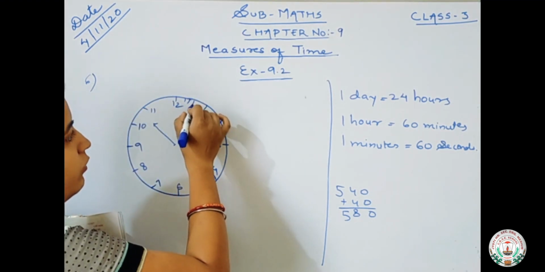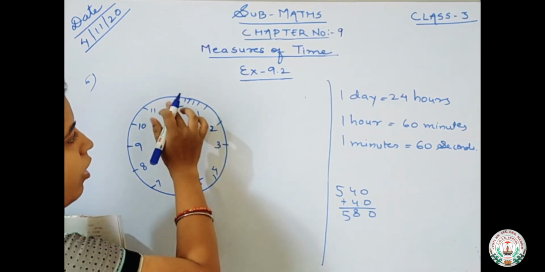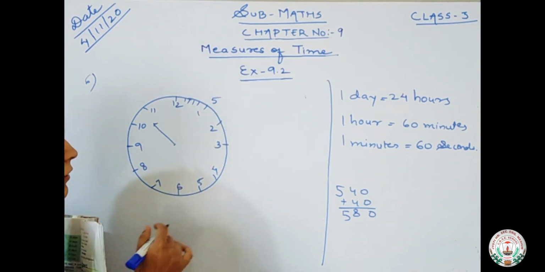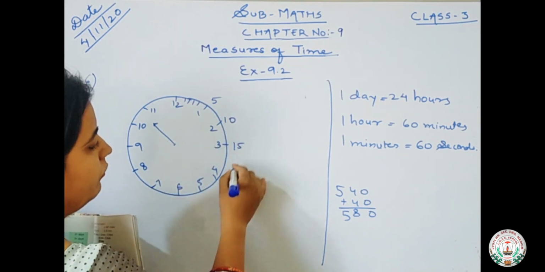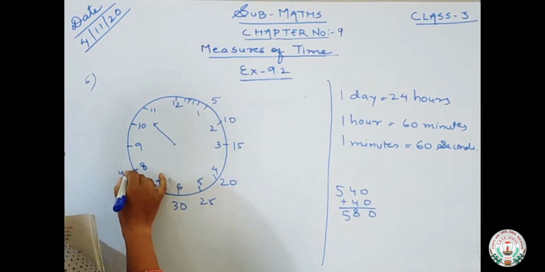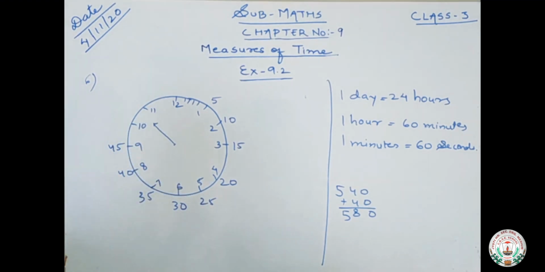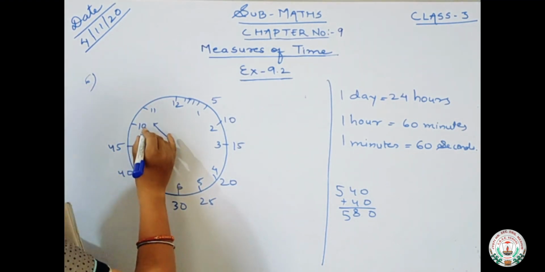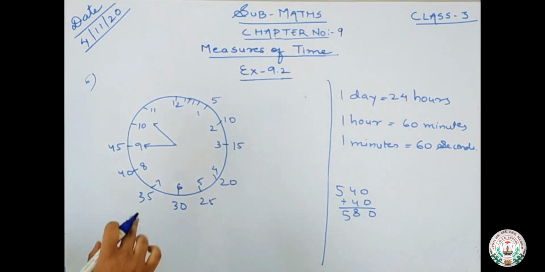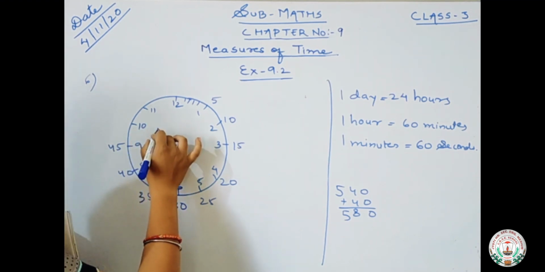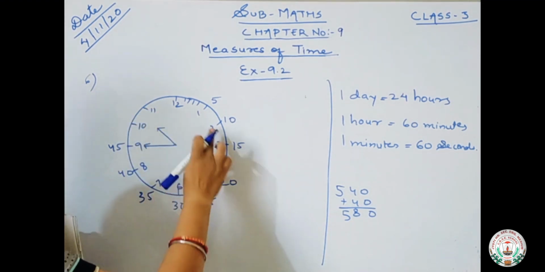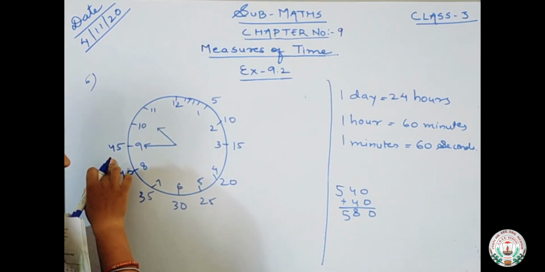I have just told you yesterday about these seconds and minutes, how we will count. 1, 2, 3, 4, 5. When it reaches 1, it is 5 minutes. 10, 15, 20, 25, 30 minutes, 35, 40, 45. Okay, so what is the time here? 45 minutes past 10. So the minute hand will be on 9. So this time which is shown here in the clock, इसको हम और कैसे लिख सकते हैं? 45 minutes past 10, it is also correct.